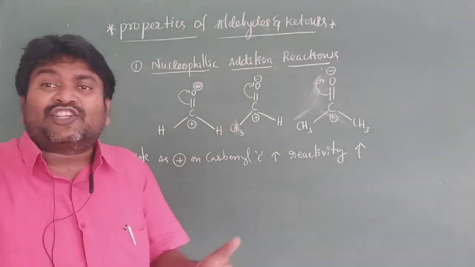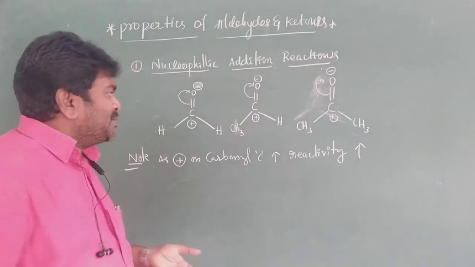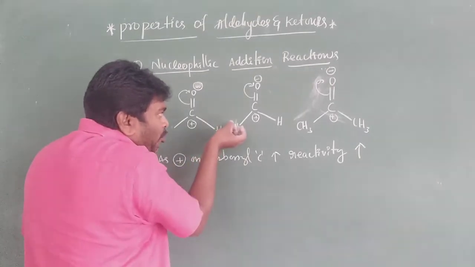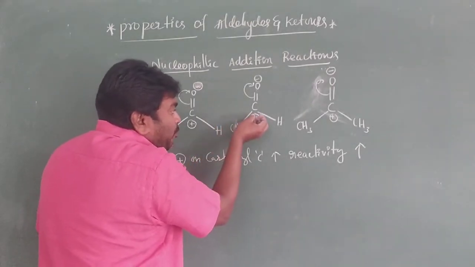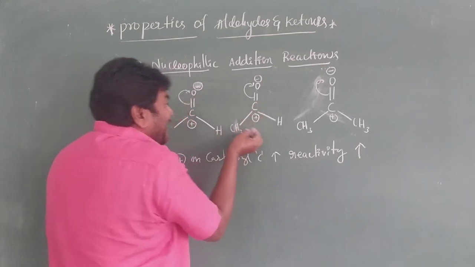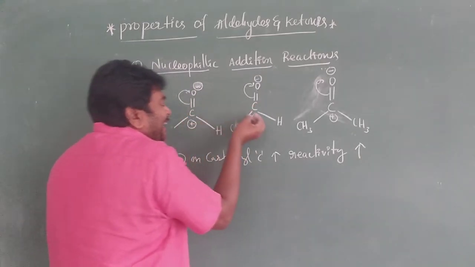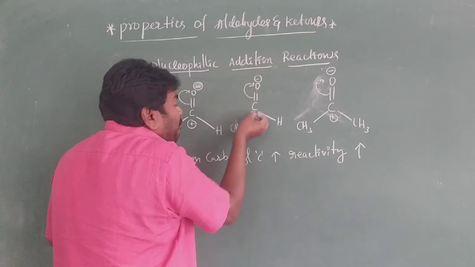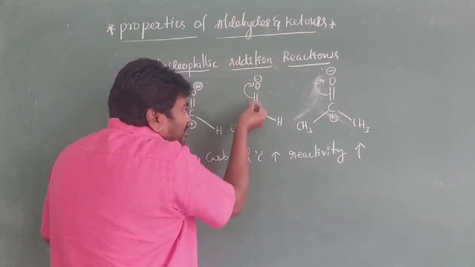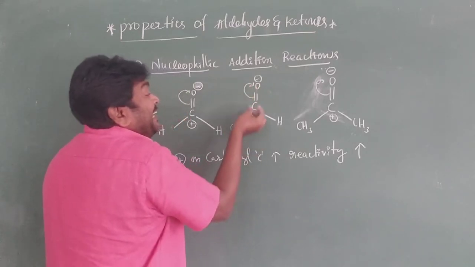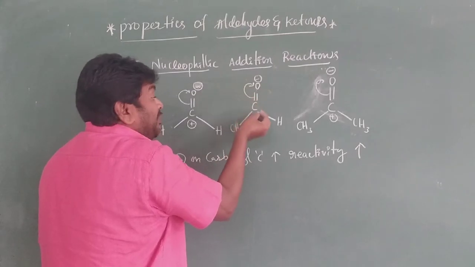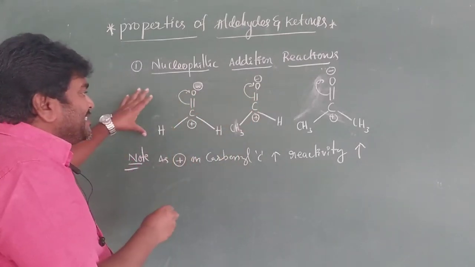CH3 is an electron releasing group, so the positive charge decreases. Comparatively, in acetaldehyde this positive charge decreases, and a decreasing positive charge means less reactivity. Formaldehyde has more reactivity.